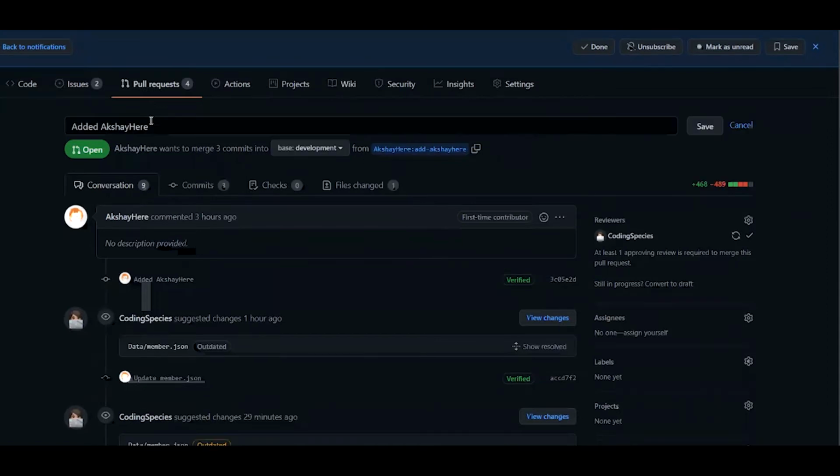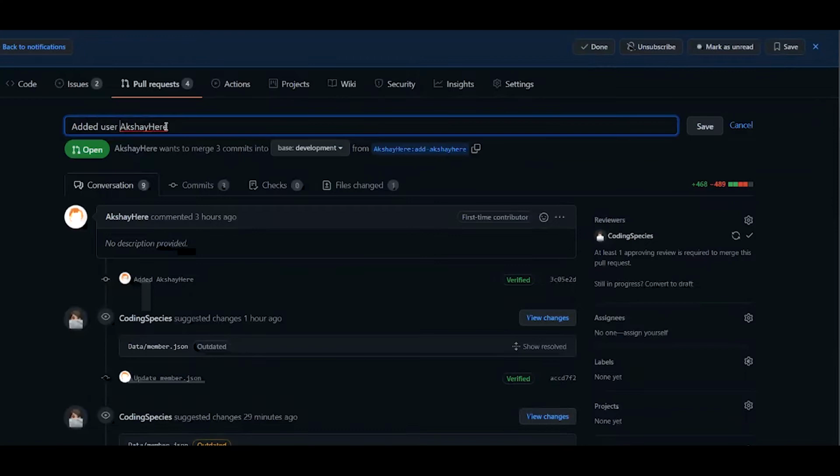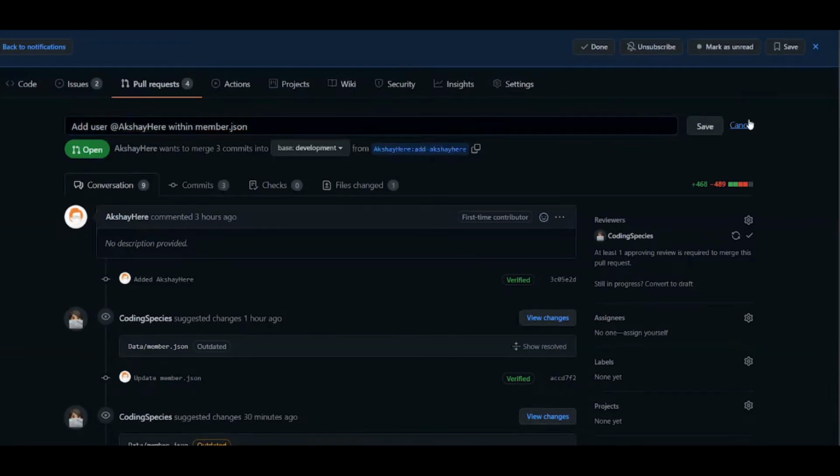For example, add user Akshay here, add Akshay in member.json, right? We can do something like this to actually describe what our PR is.